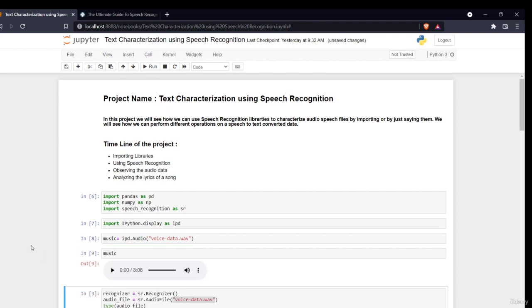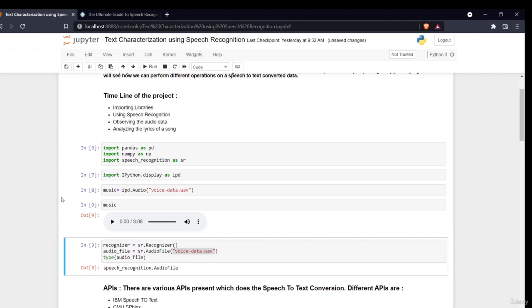As you see, my audio file is here, and I can listen to this audio file. Before I explain further, what this audio file is, is basically a conversation between two people, and what we'll be doing is extracting all the words that they have spoken into text format.